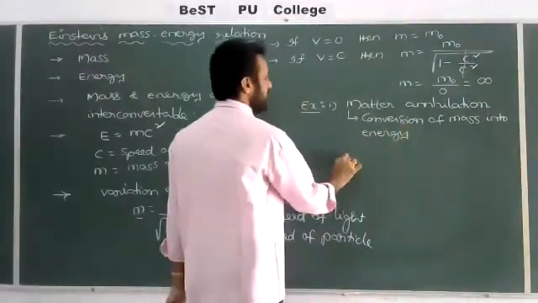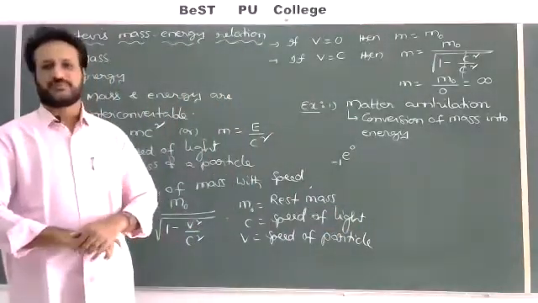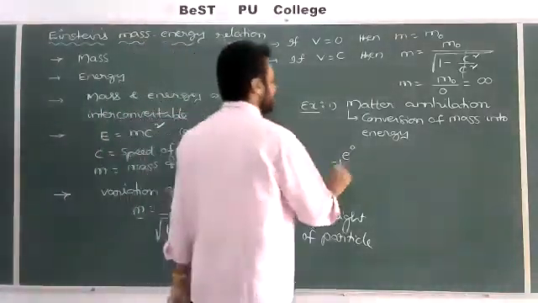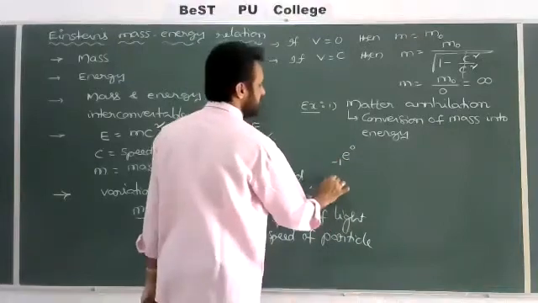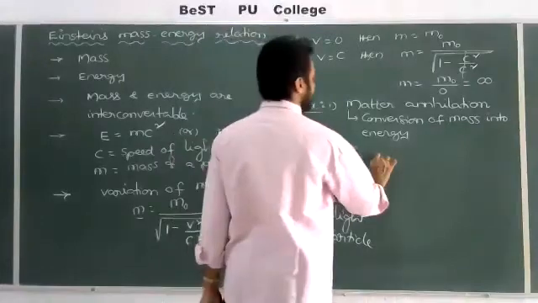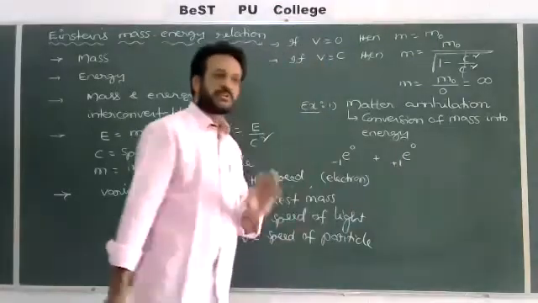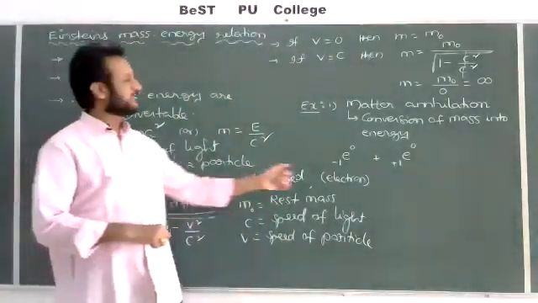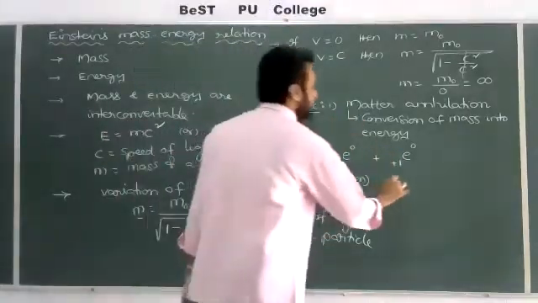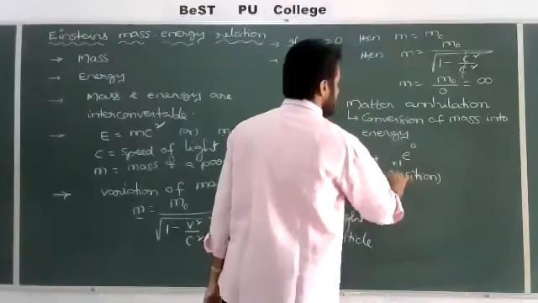For this I will take one electron. The symbol of electron I write like this: e minus 1, 0. It is the symbol of electron you should write. And exactly the anti-particle of electron I will take. For every particle there is an anti-particle. The anti-particle of electron is plus 1, e, 0, but it is not a proton. That you have to understand. Here minus, here plus, but not a proton. It is the anti-particle of electron, the opposite particle of electron, which is called a positron. Positron, not a proton, positron.